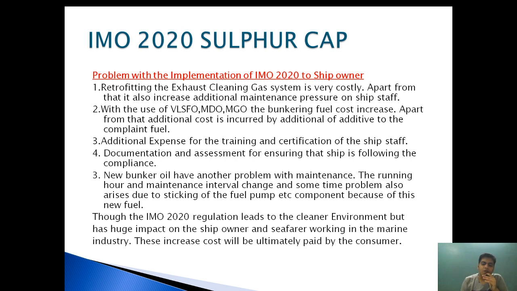Second, it has a huge impact on the seafarer because of additional maintenance and additional pressure of work. And third, the whole thing is increasing the overall ship's running cost, which will ultimately be paid by the consumer. So this is how the IMO 2020 sulfur cap has been implemented and followed.